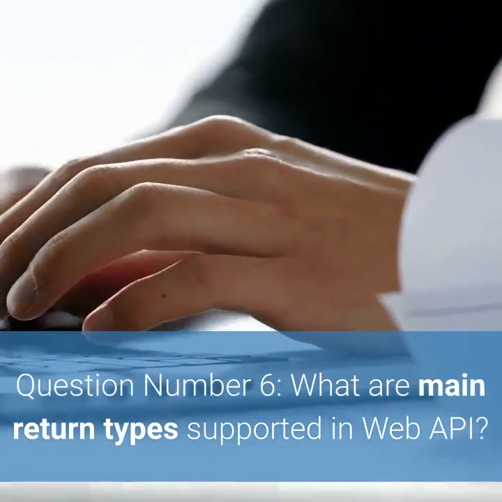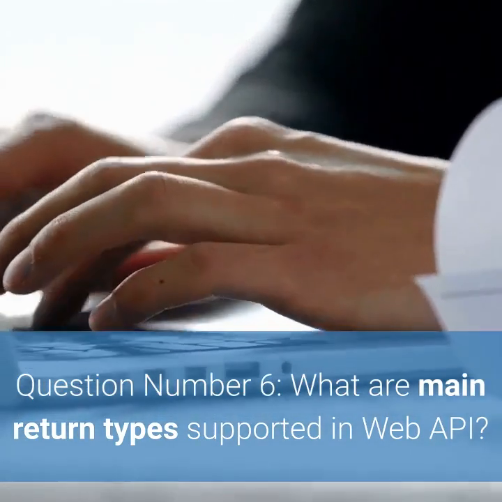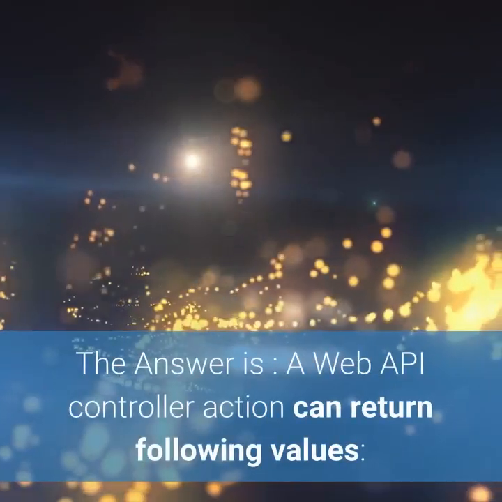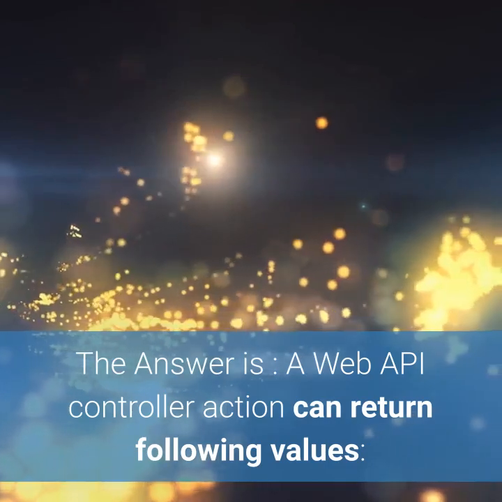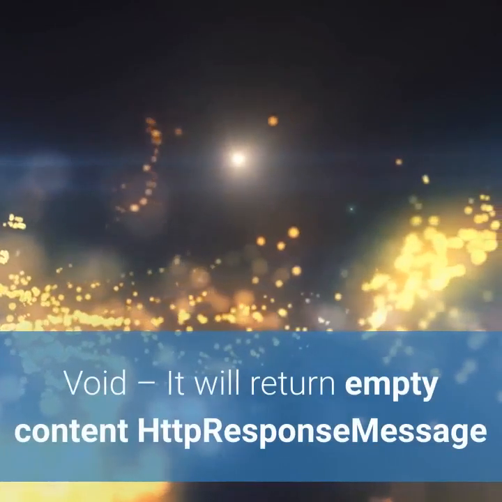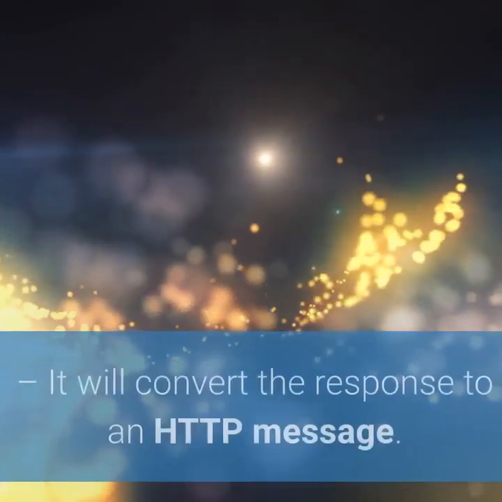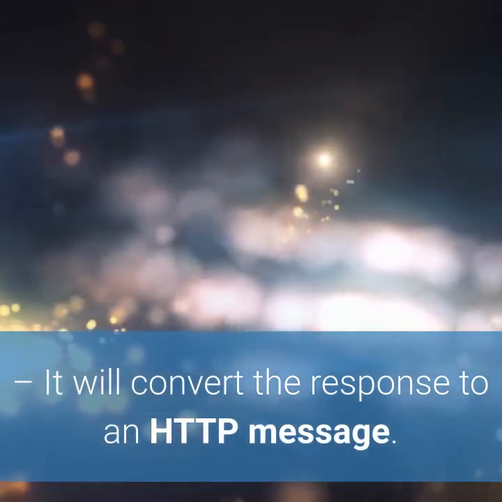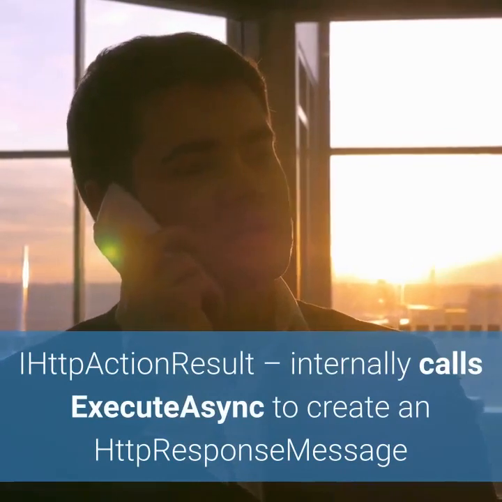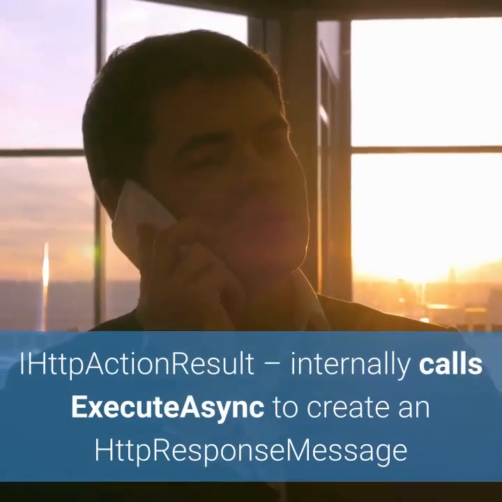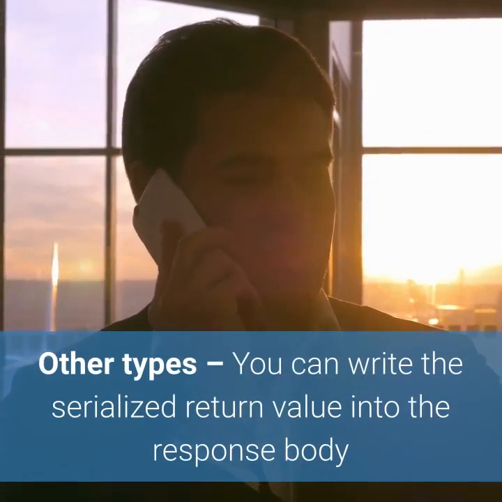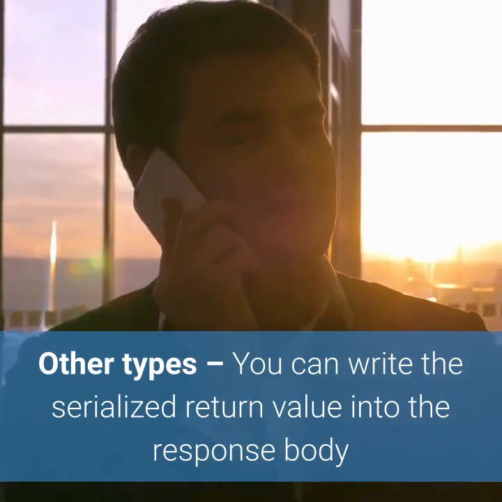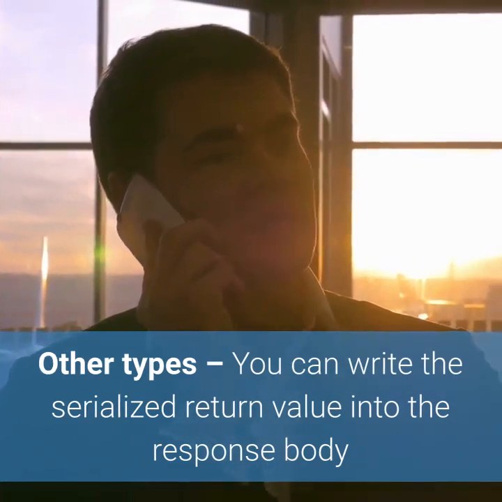Question number 6, what are the main return types supported in Web API? The answer is, a Web API controller action can return the following values: void, which will return empty content; HTTP response message, which will convert the response to an HTTP message; IHttpActionResult, which internally calls ExecuteAsync to create an HTTP response message; and other types, where you can write the serialized return value into the response body.